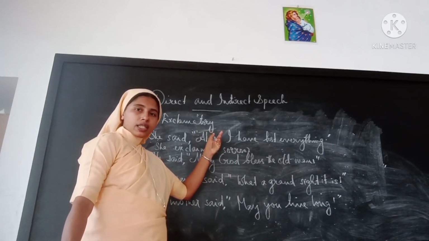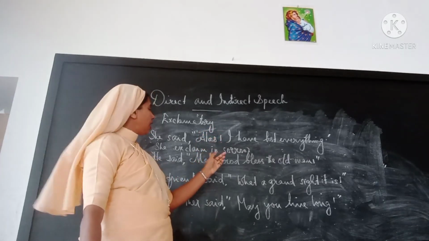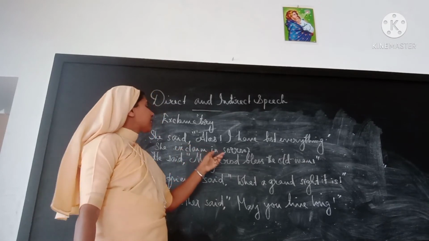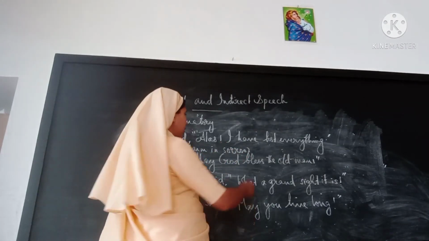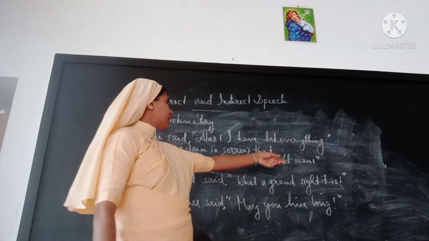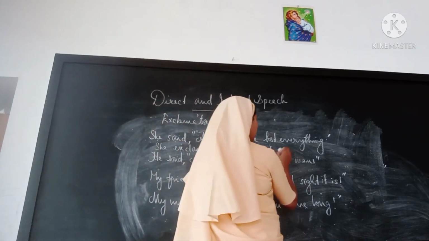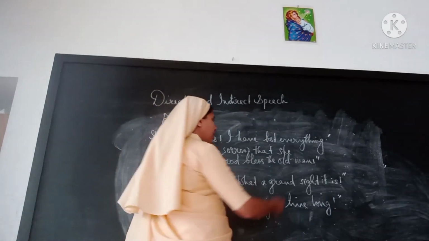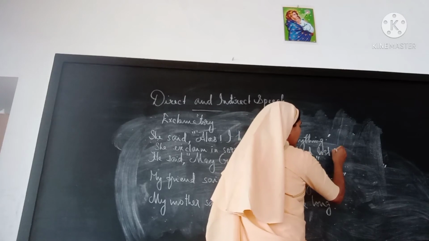Alas is an interjection, and there is no need because we have already used she exclaimed in sorrow. And after that, the conjunction that. I have lost everything will be changed into she, past tense, have will change into had. She had lost everything.